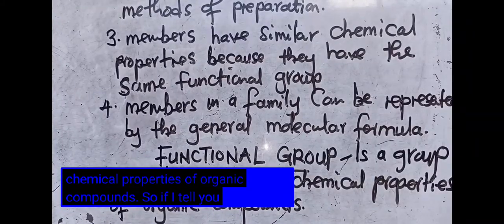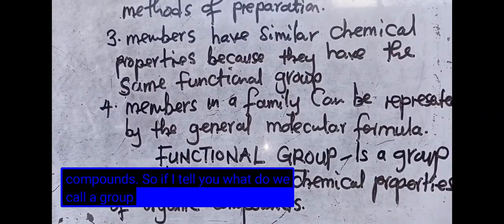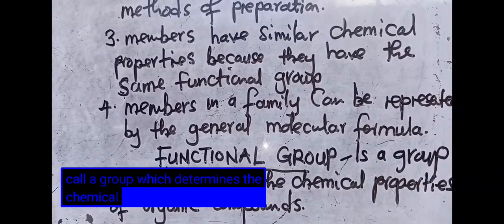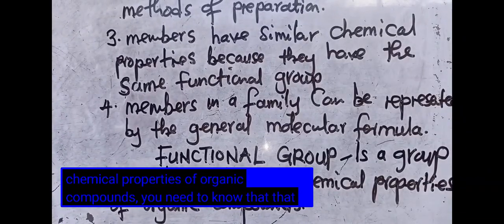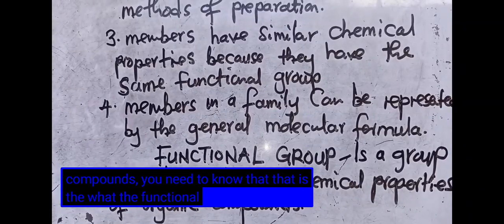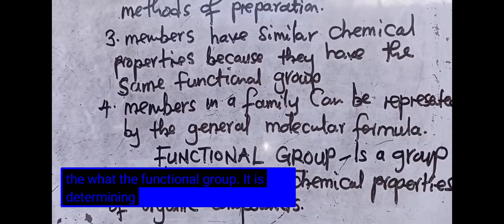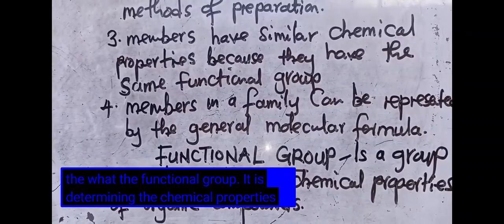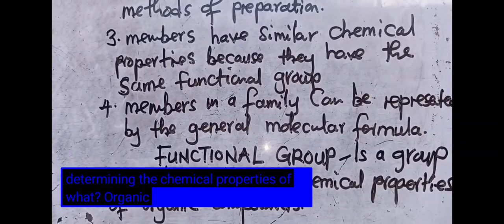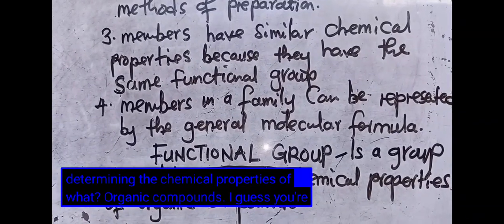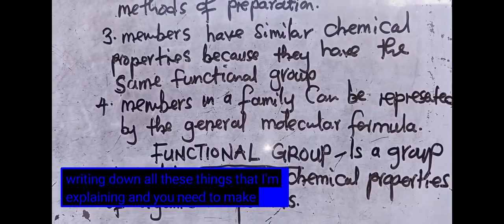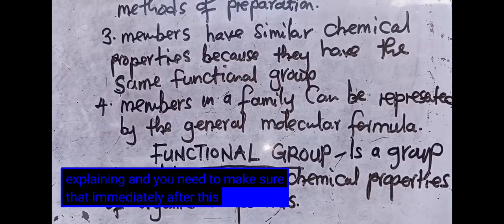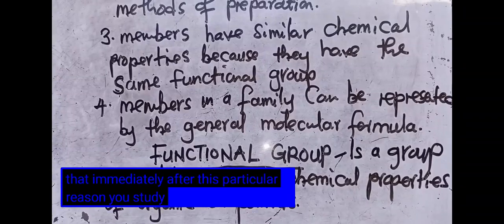So if I ask you, what do we call a group which determines the chemical properties of organic compounds, you need to know that that is the functional group. I guess you are writing down all these things that I'm explaining. You need to make sure that immediately after this lesson, you study through this.